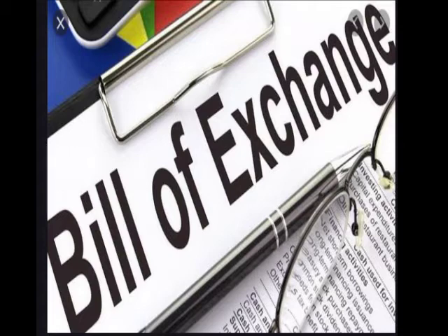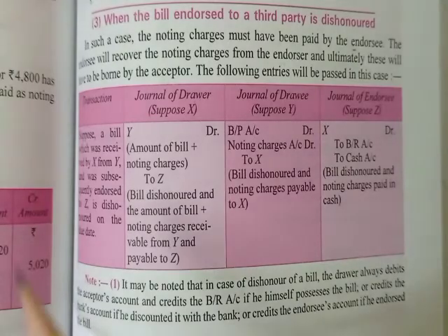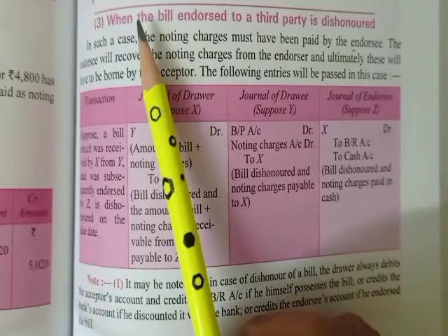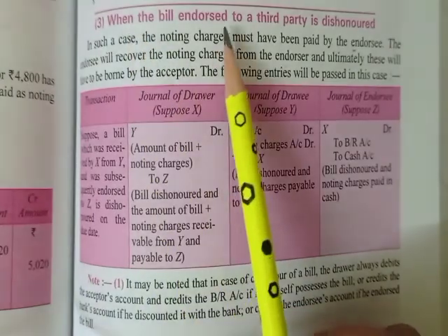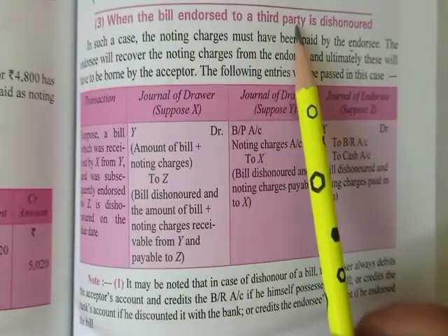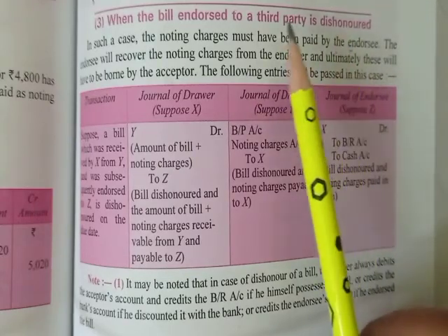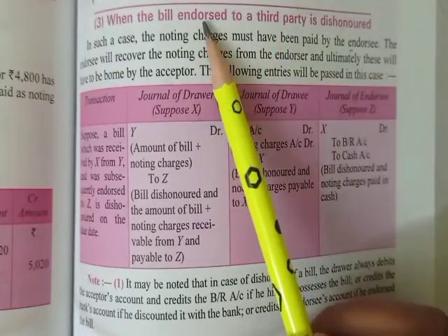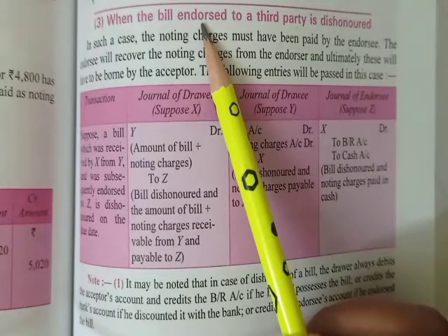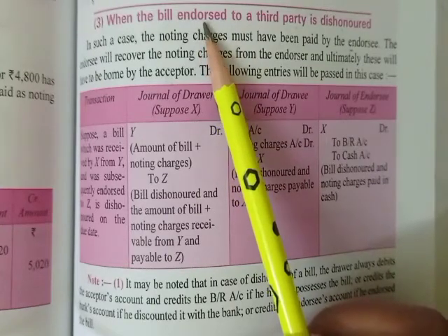So now today we are going to discuss the next case, when the bill has been endorsed and it has dishonored. Yes, students, now we are discussing the third case. In this case, the bill has been endorsed to a third party and it has dishonored. Now, when the bill has been endorsed to a third party, who is holding the bill? Endorsee.